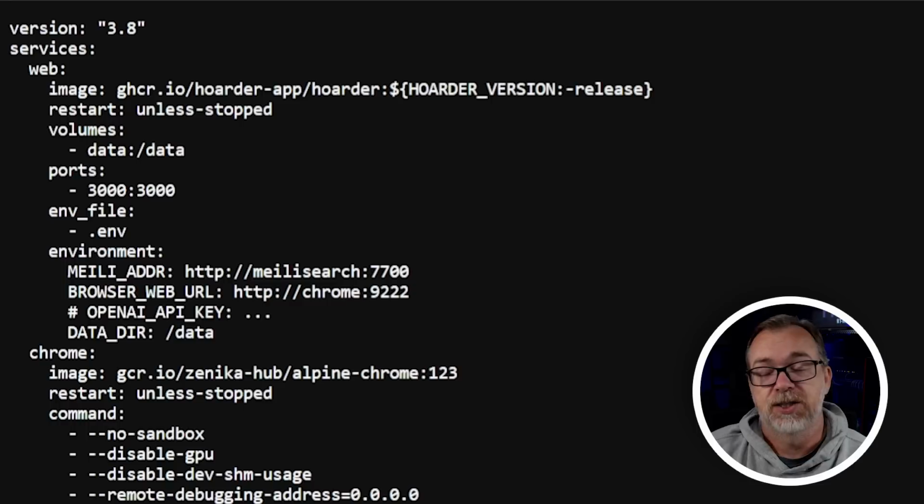You could probably consolidate that if you wanted to, but we're just going to leave it as it is, just to not break anything. We've got a Meilisearch address. We've got a browser web URL address. Both of those are containers that are listed further down in this Docker Compose.